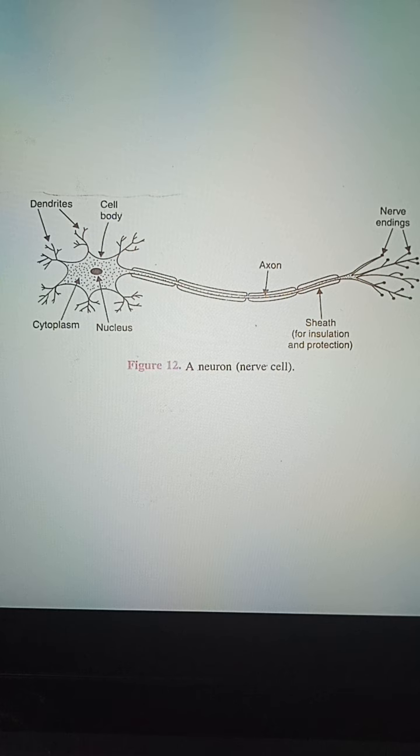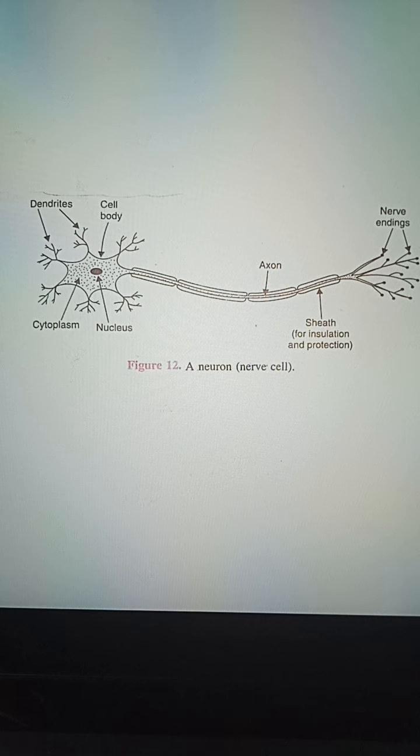So they transmit impulses from the receptors towards the central nervous system, as I told you in the previous video. And motor neurons transmit impulses from the central nervous system, that is the spinal cord and brain, towards the muscle cells. Clear? Now next, one more category is there, that is relay neurons.